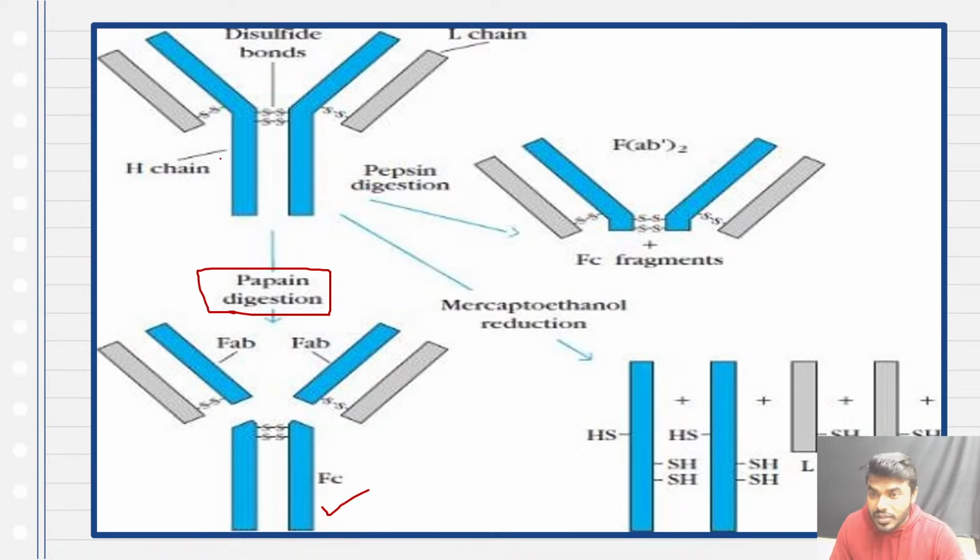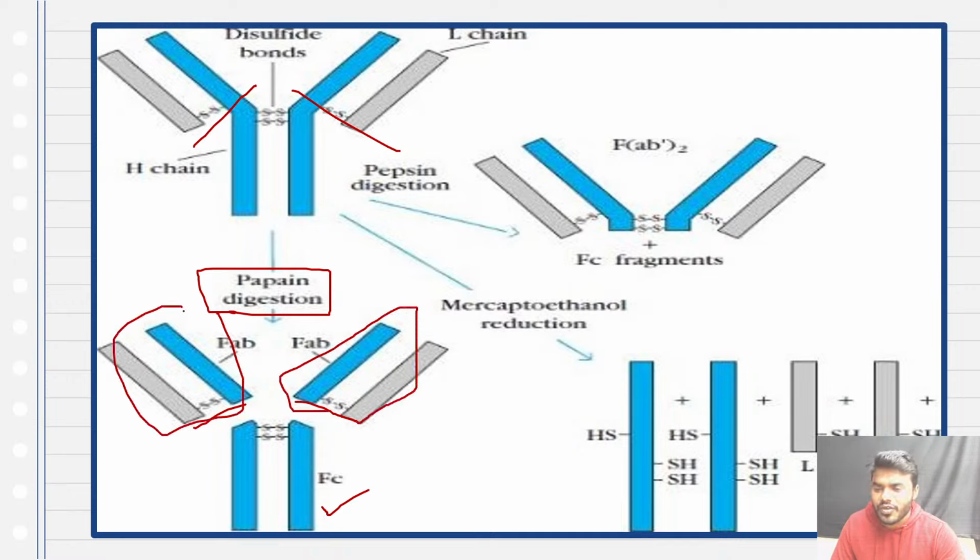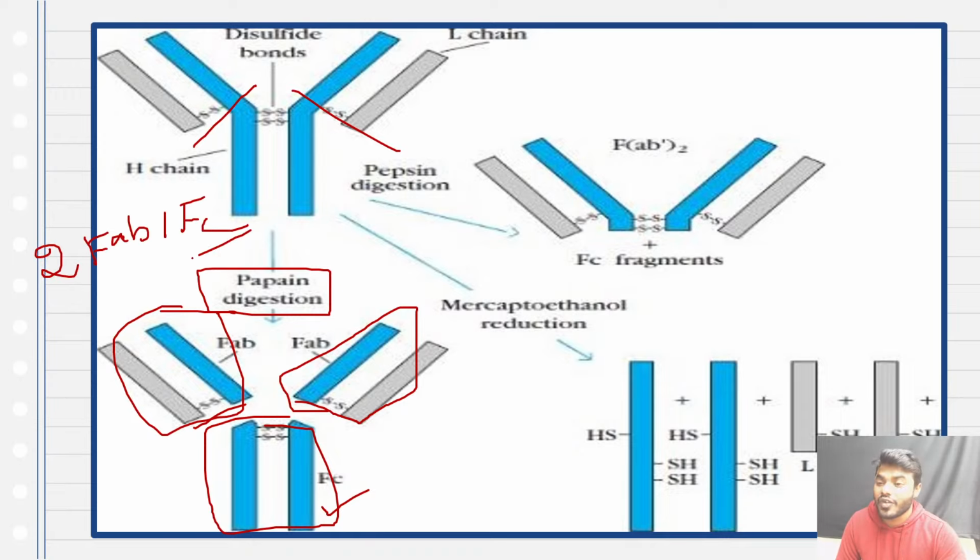Whereas this particular papain completely cleaved the two FAB portions separately. You can see that picture. This is one FAB portion, this is another FAB portion, and this is the FC portion. So papain cleaves the antibody into three fragments: two FAB fragments and one FC fragment. The point to remember is that the FC fragment is not digested completely, it just got cleaved, that's all.